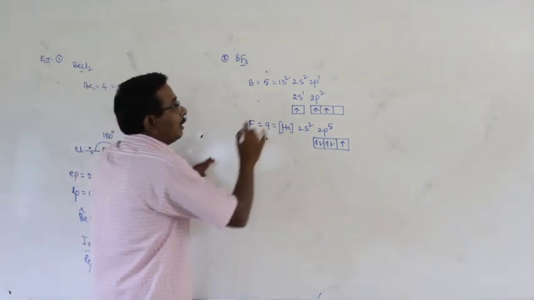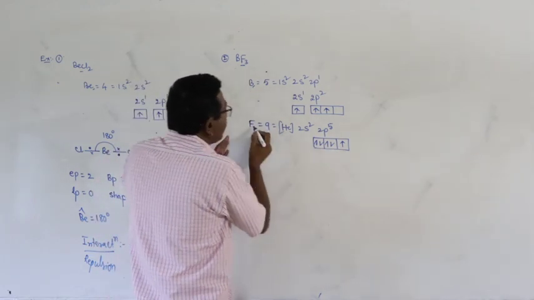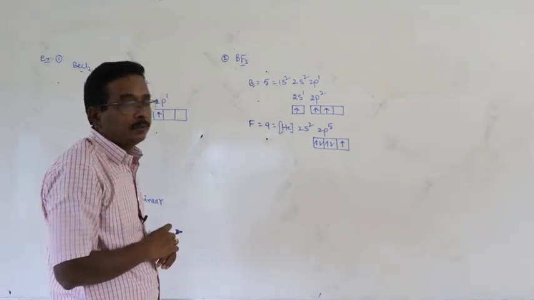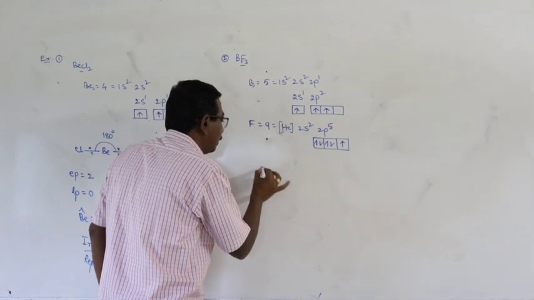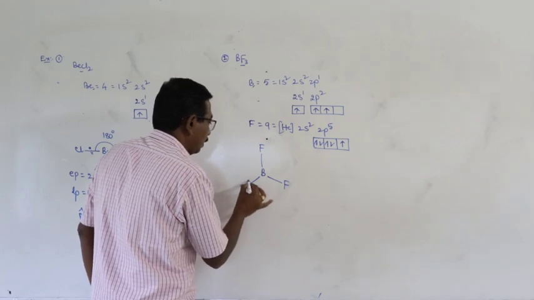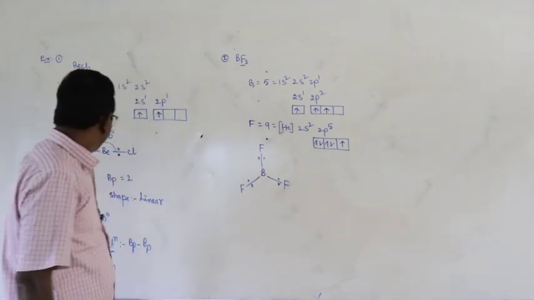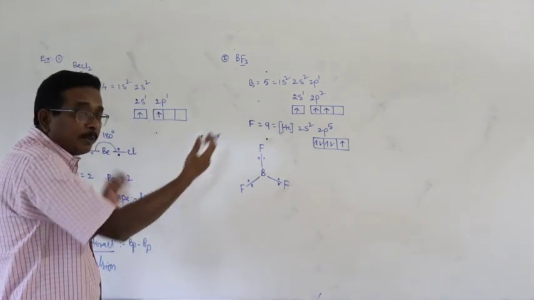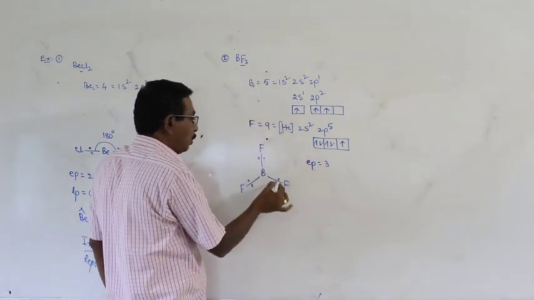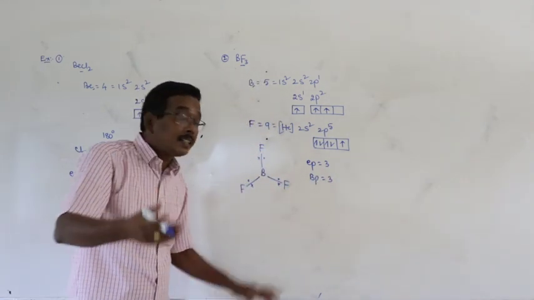Now, the 3 unpaired electrons of boron and the unpaired electrons of 3 fluorine atoms are paired and cause the formation of 3 bond pairs, that is fluorine, fluorine and fluorine. 1, 2, 3. Okay. Now describe the molecule. Here the number of electron pairs is equal to 3. 1, 2, 3. The number of bond pairs is equal to 3. All the 3 electron pairs are bond pairs.